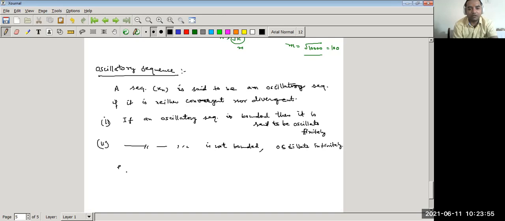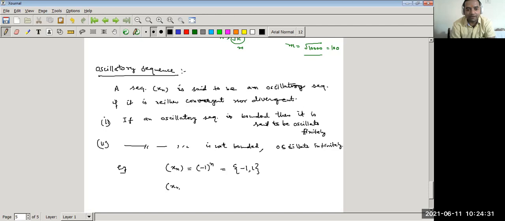For example, a sequence xn equal to (-1) to the power n gives -1, 1, -1, and so on. So the range of the sequence is {-1, 1}. It is a bounded sequence, but it is an oscillatory sequence because it oscillates. For even terms we get 1, and for odd terms we get -1. So this is an oscillatory sequence that is bounded, so it oscillates finitely.